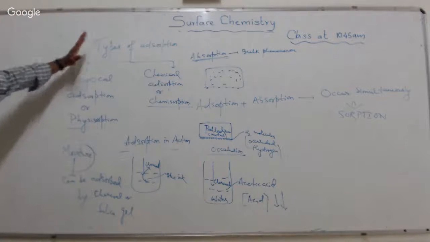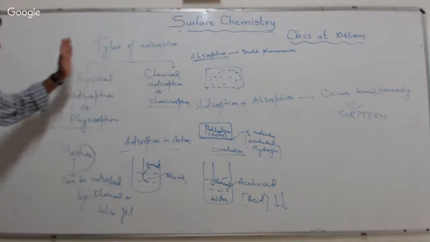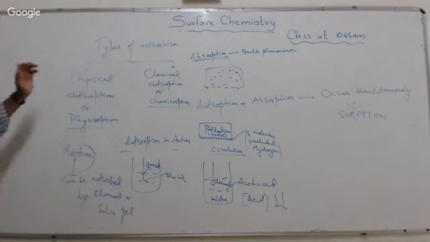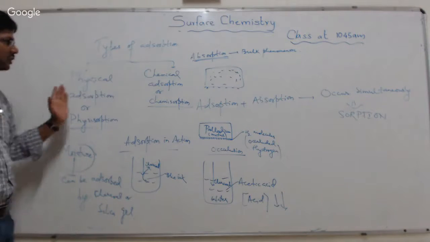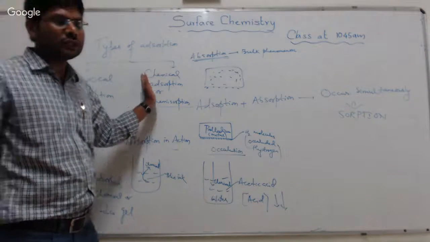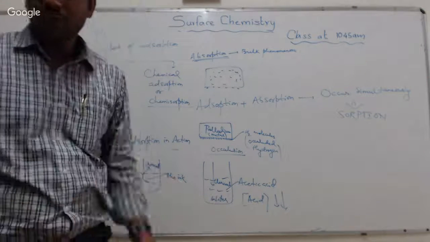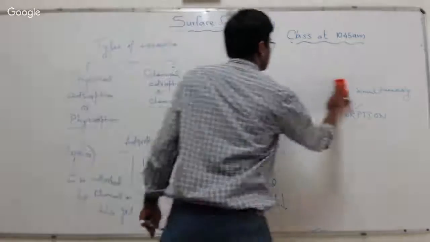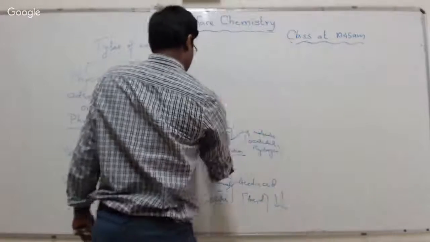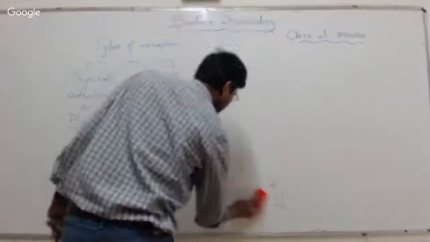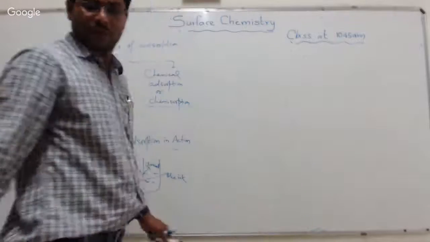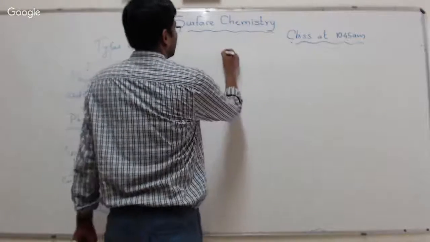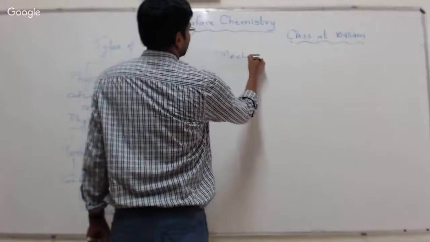There are basically two types of adsorption. One is called physical adsorption, another is called chemical adsorption. Physical adsorption is also known as physisorption. Chemical adsorption is also known as chemisorption. Now, the mechanism of adsorption.